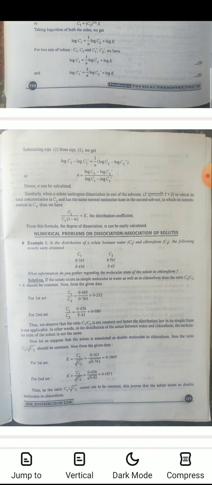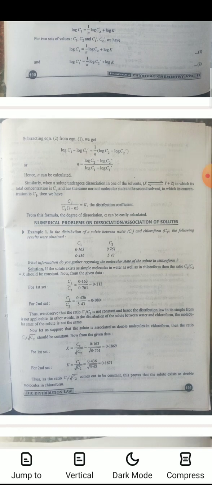Similarly, when a solute undergoes dissociation in one of the solvents, X is in equilibrium with Y plus Z, in which its total concentration is C2, and has the same normal molecular state in the second solvent in which its concentration is C1. Then we have C1 upon C2 into 1 minus alpha equals a constant.